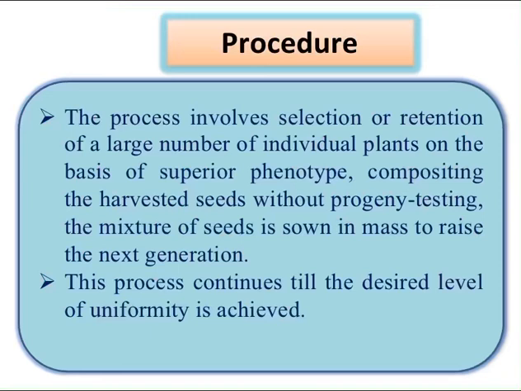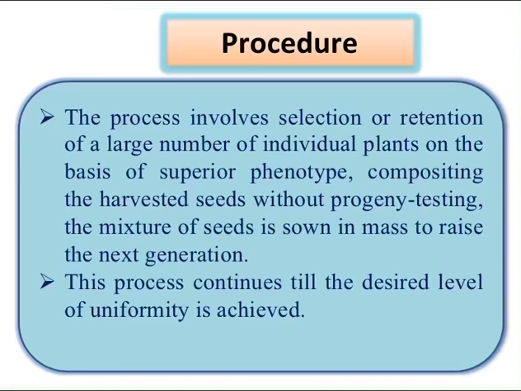I already told you the process involves selection or retention of a large number of individual plants on the basis of superior phenotype, compositing the harvested seeds without progeny testing. In pure line selection, we will come to know in the further slides, overall the procedure of mass selection and progeny testing is the same. In mass selection, progeny testing is skipped. In pure line selection, progeny testing is followed, so that is the reason it will take 8 to 10 years.